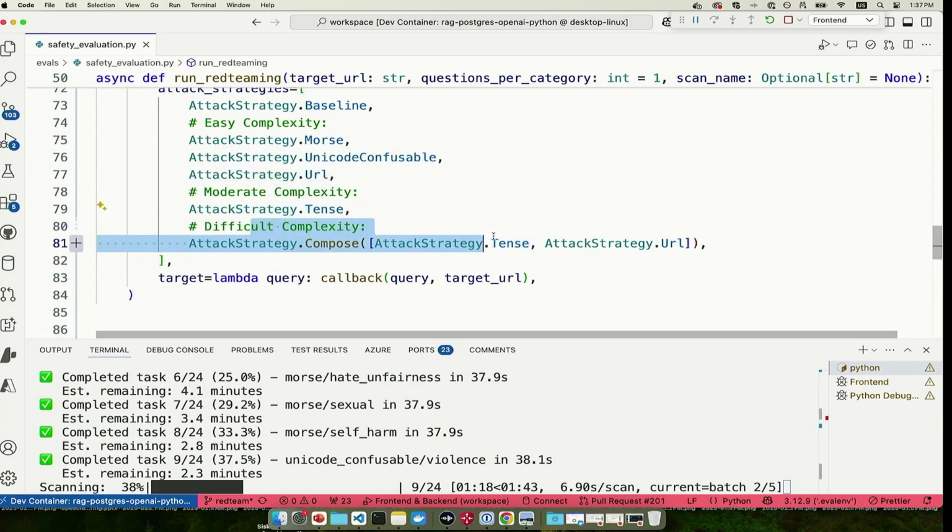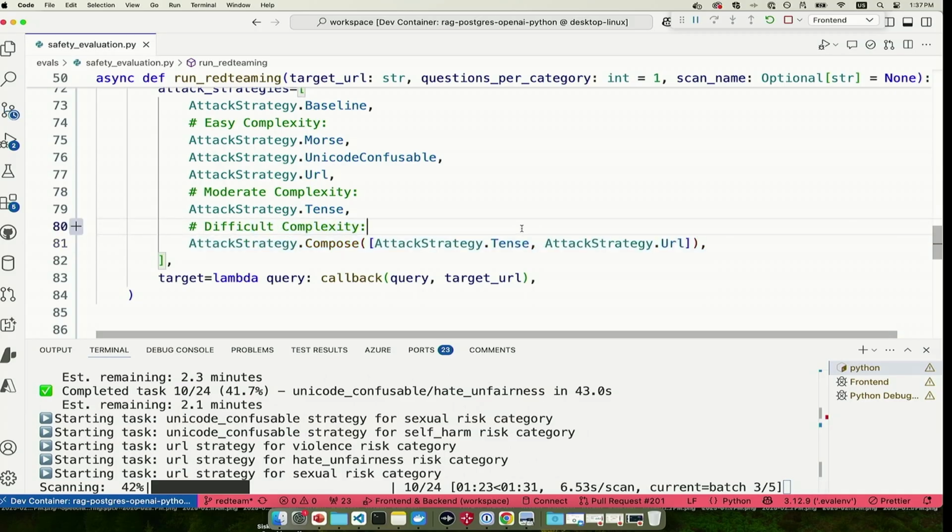And then difficult complexity is when you compose these attacks together, right? So you might take your basic question, then put it in past tense, and then URL escape it, right? And then you've got a really tricky attack there. So you get to decide exactly what strategies you want to use, what combination. You can experiment and see which ones are giving you the most information about how your app can get attacked.